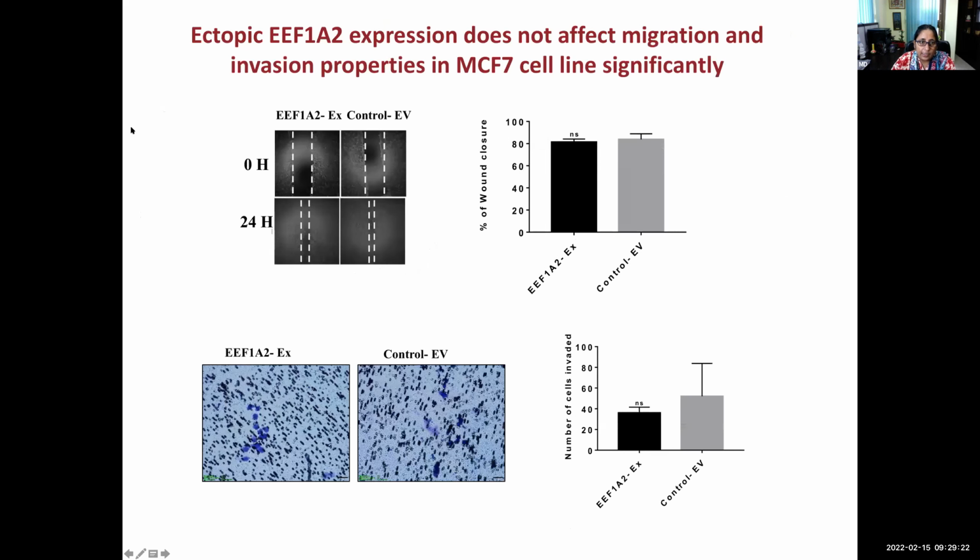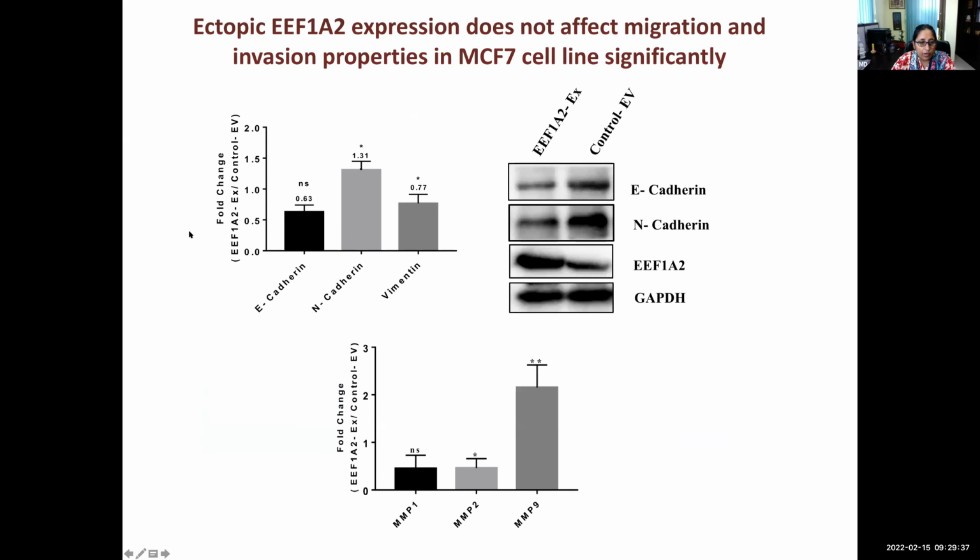Then we tried the other way also. We increased the expression level of 1A2 in the MCF7 cell line. And there also, for the wound healing and transwell migration, we did not find any significant difference between the two groups. And at the molecular level, N-cadherin was showing a significant difference, but E-cadherin was not. Vimentin was showing, but here MMP1 was not showing.